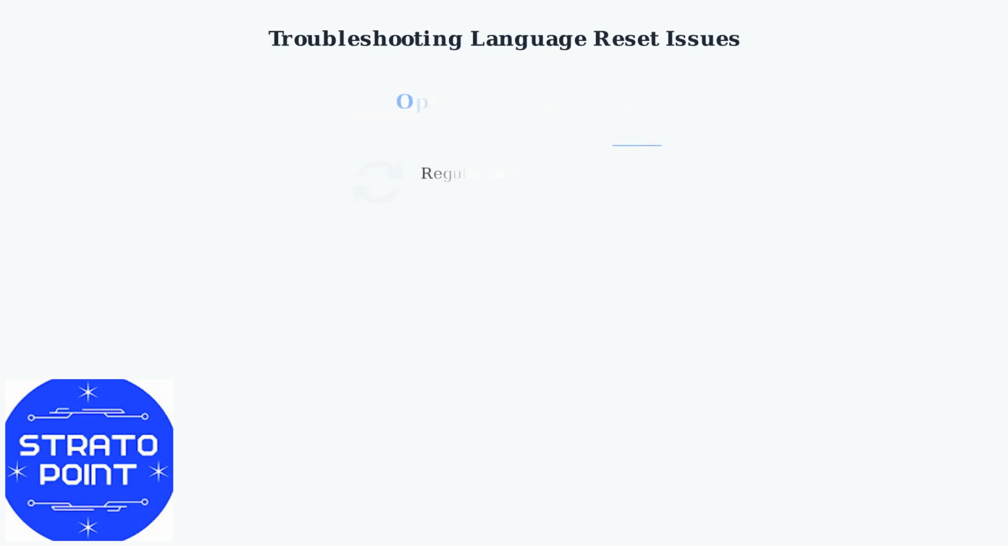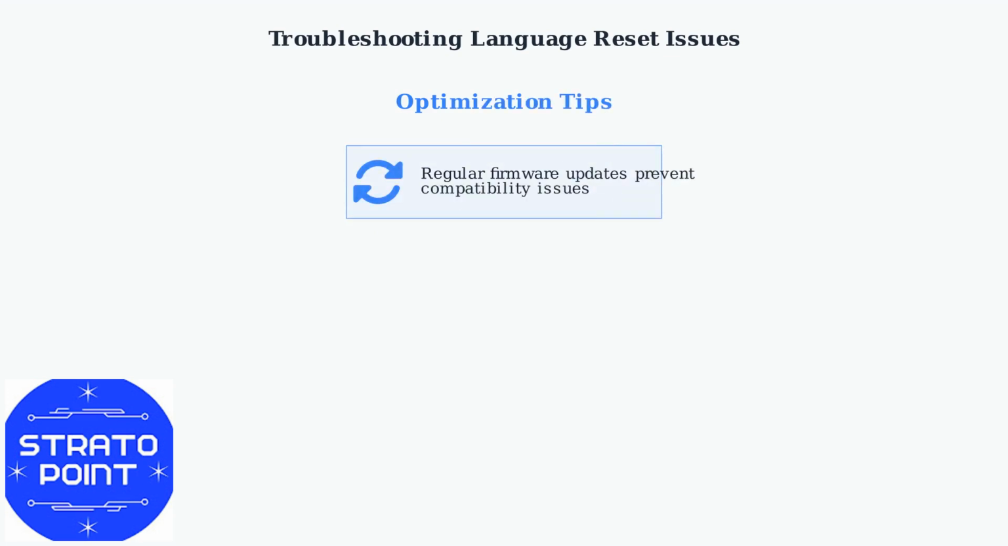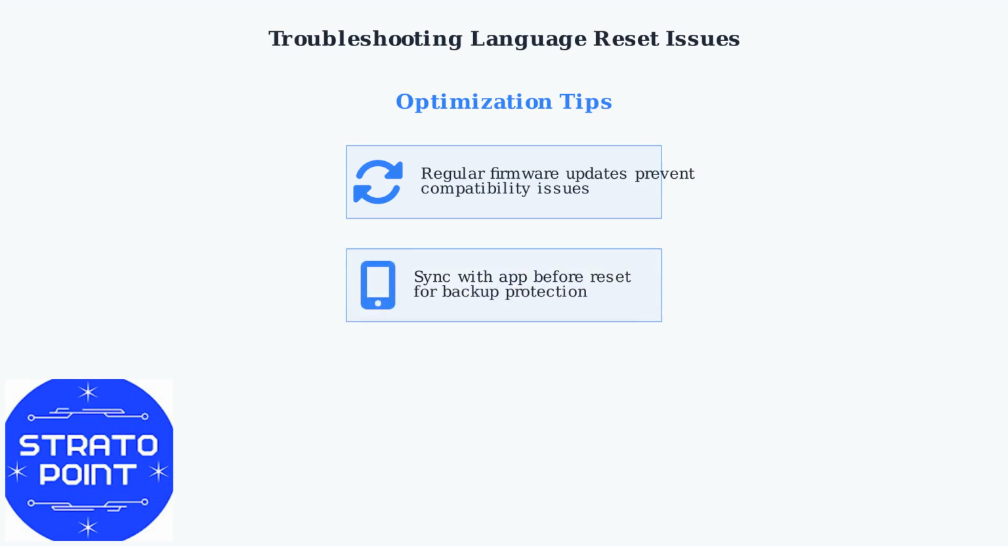To prevent these issues and optimize your language reset experience, follow these best practices. Regular firmware updates ensure compatibility with the latest language packs and prevent many common problems. Always sync with the mobile app before performing a language reset. This creates a backup of your settings and ensures a smoother reset process if something goes wrong.